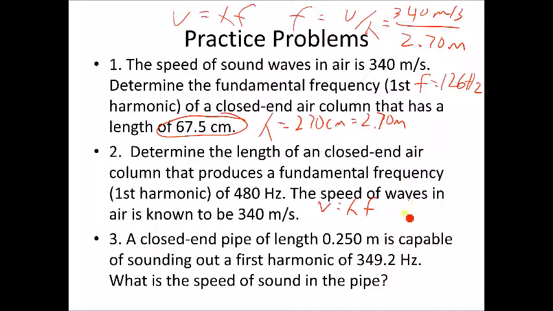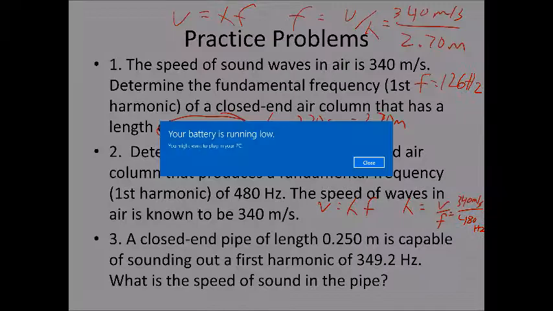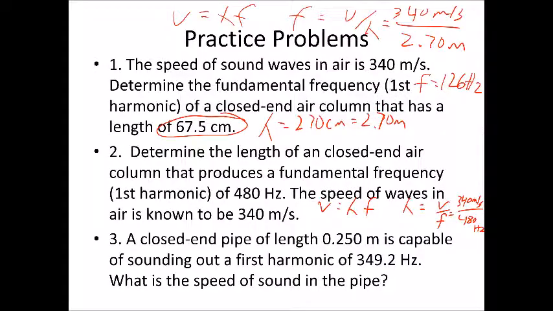So the wavelength is going to be equal to the speed divided by the frequency, which is going to be 340 meters per second divided by 480 hertz. So 340 divided by 480, we end up with a wavelength of about 0.708 meters.